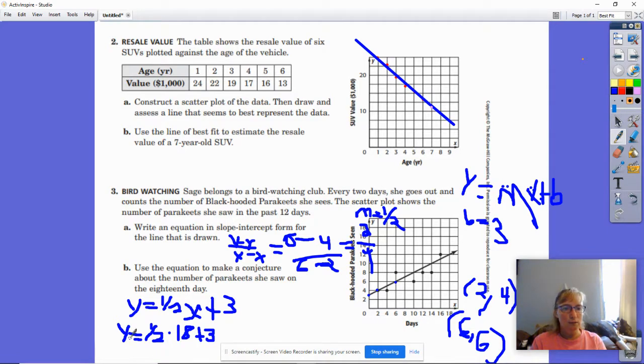I'm not going to use one because I don't need one. Half of 18, or 18 divided by 2, is 9, and 9 plus 3 is 12. So from our equation, we can estimate that she saw 12 parakeets on the 18th day. And that's approximately what it is on our graph. So you can check your graph to make sure you're okay.